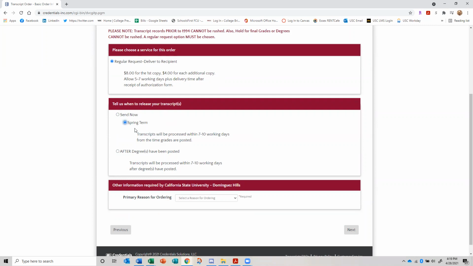Okay, so you want to put the end of spring term, and it says transcripts will be processed within 7 to 10 days from the time grades are posted. Okay, so what you're doing is you're just pre-ordering so that as soon as those grades pop into the system, it's going to trigger your transcript to be sent, and then you won't have to worry about it later.